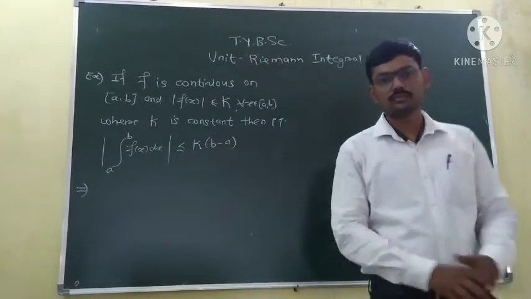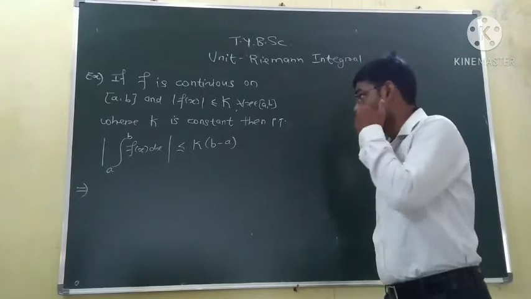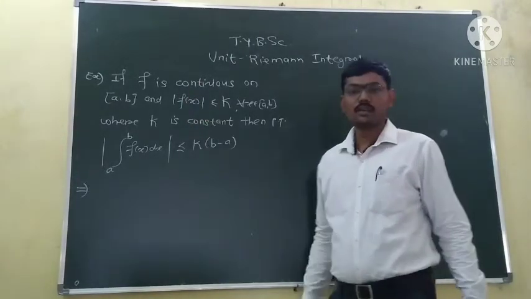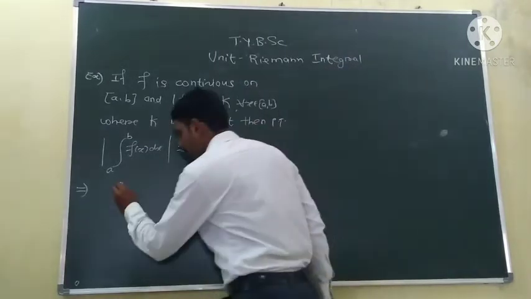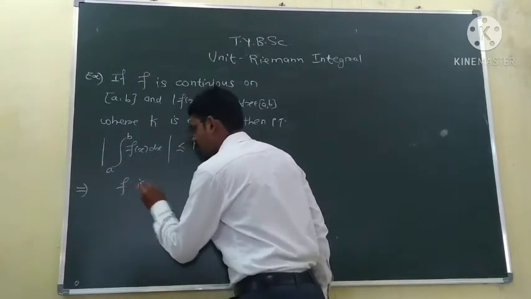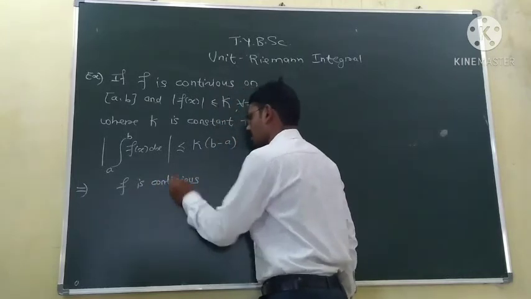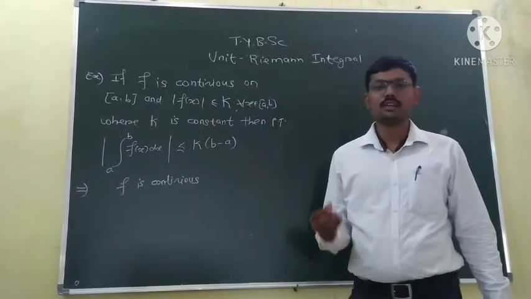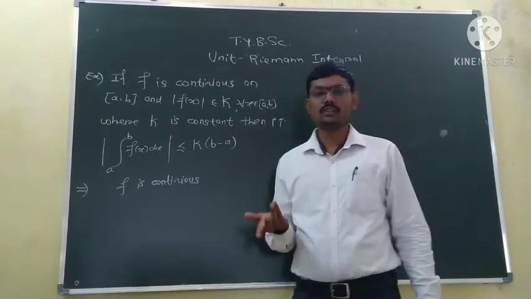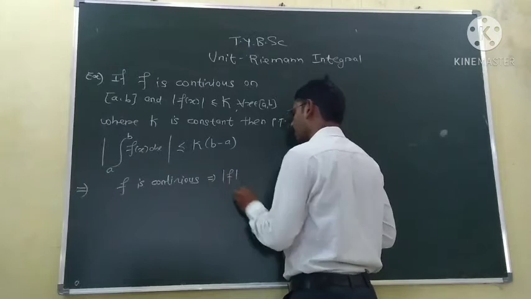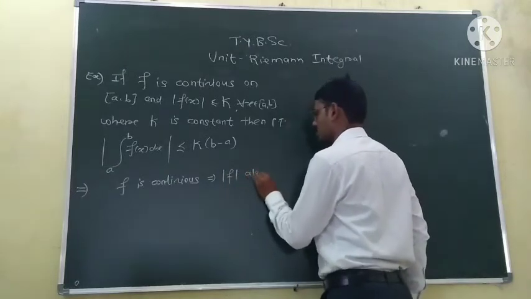So it is a very easy example. Now see, we are given that f is a continuous function. Since f is continuous, the mod of that function is obviously continuous. This implies mod f is also continuous.